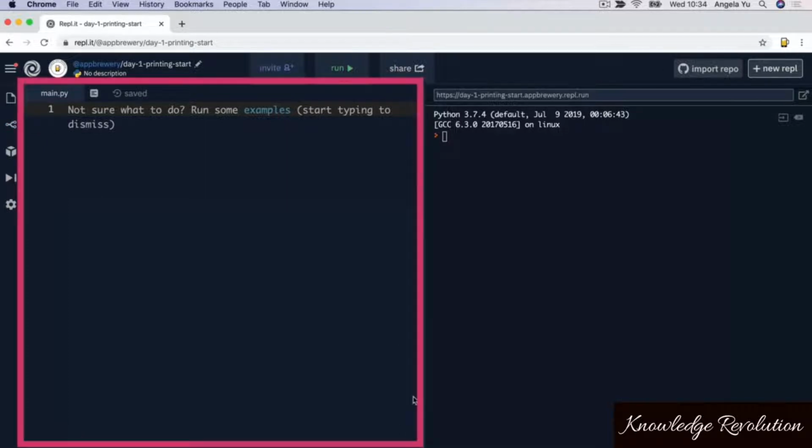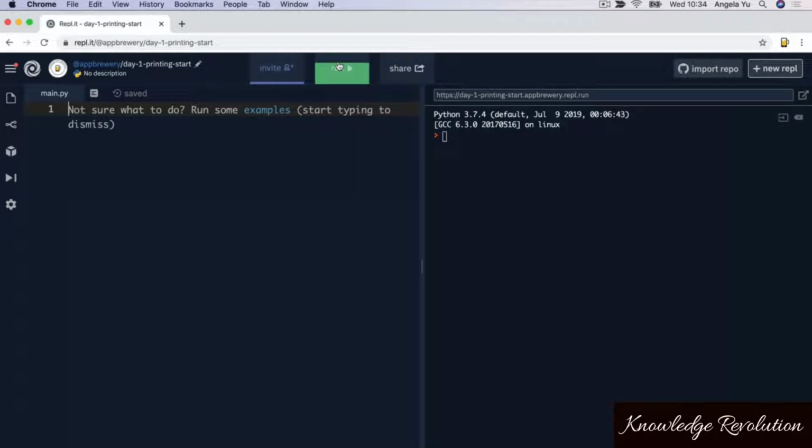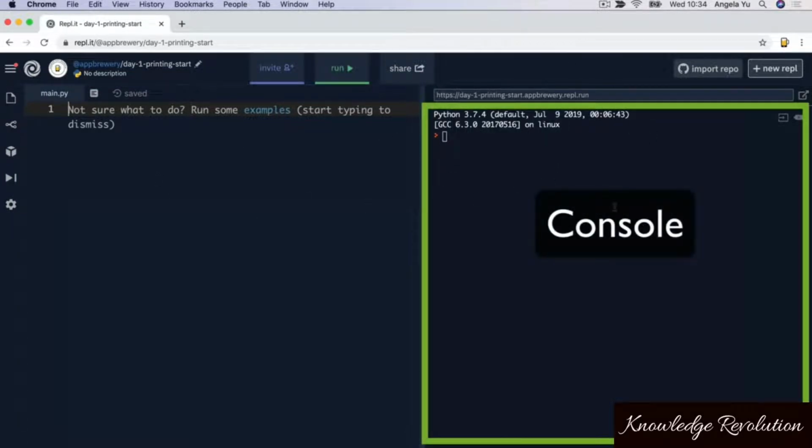And this area here is where you're going to be doing that. All of your code is going to go inside here, and once we're done with writing our code, we'll click run and it will execute, and the results of our code will come up over on the console right here.